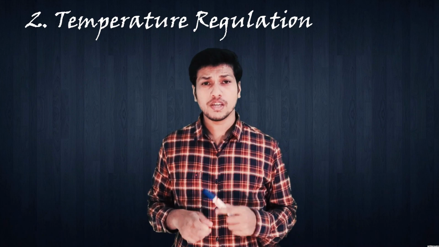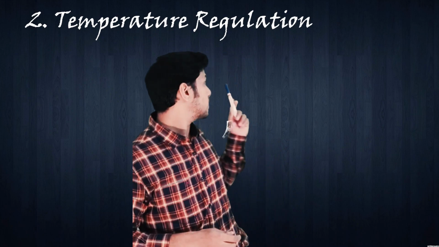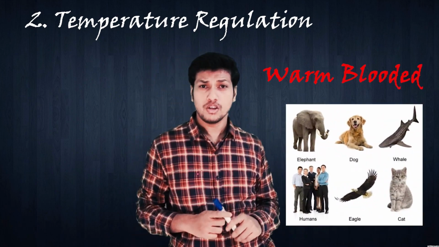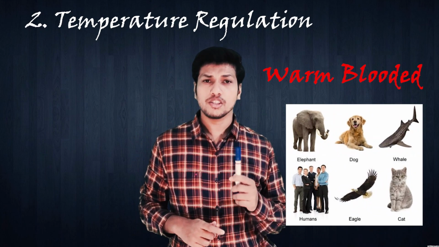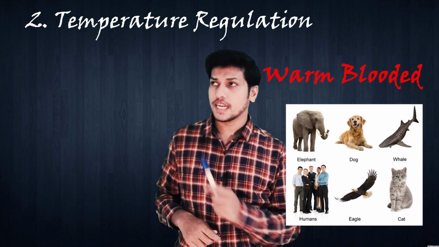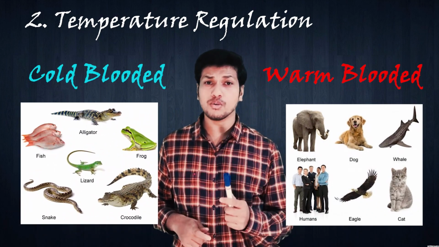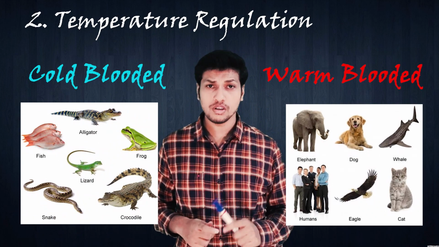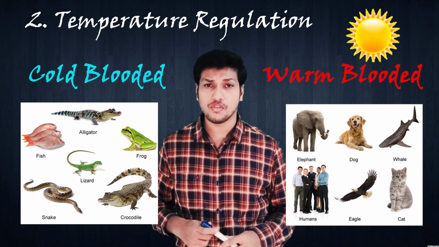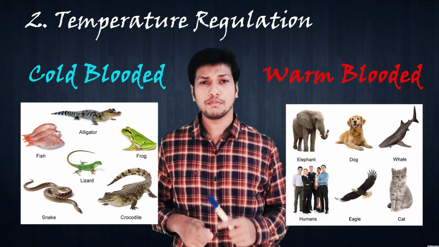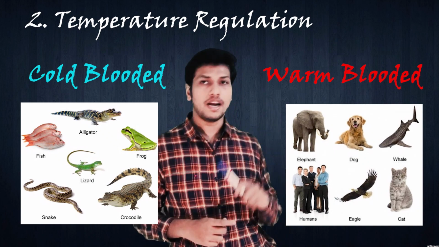But on the basis of their mechanism, we can classify animals into two categories. So the first category is the warm-blooded animals. Those animals which are able to maintain their body temperature, like humans, birds. And the second category is cold-blooded animals. Those animals which are not able to maintain their body temperature on their own, they regulate their body temperature with the help of some external source of heat like the sun. So on the basis of temperature, we can classify animals into warm-blooded and cold-blooded.